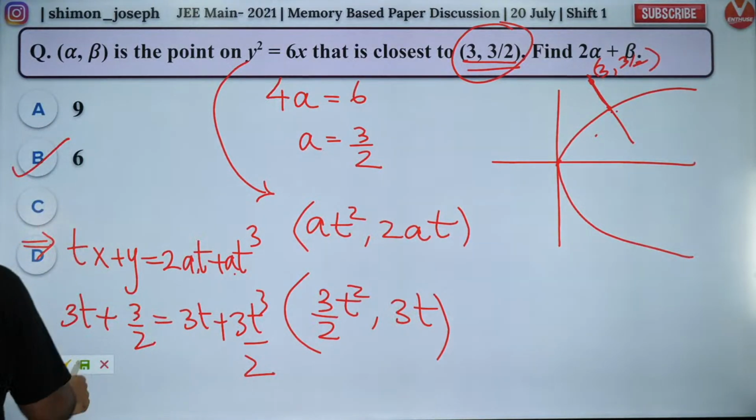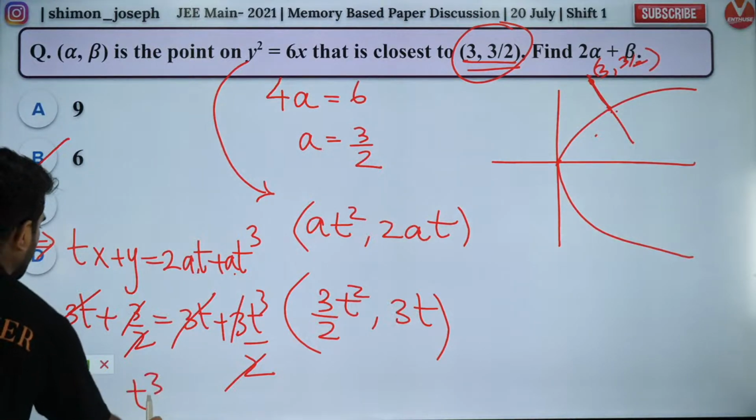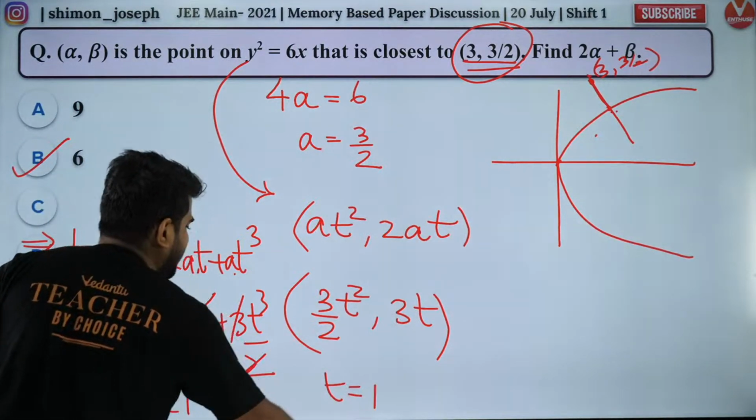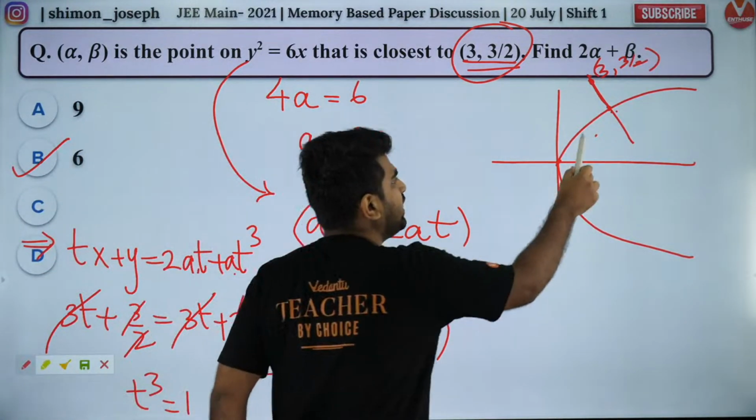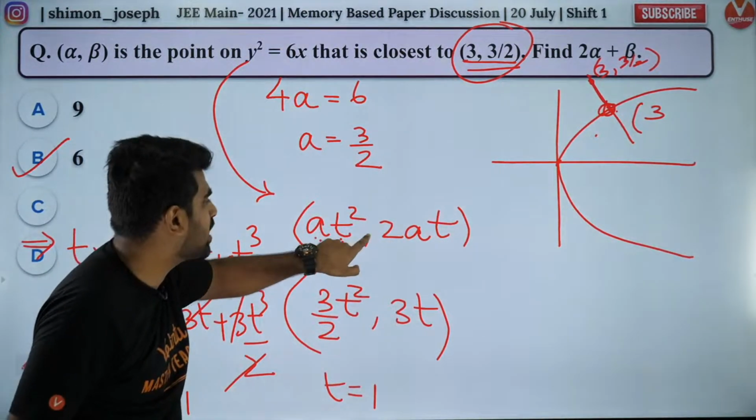So you will have what? 3t cancels. 3 by 2 cancels. So you will get t cube is equal to 1. So what is the parameter t? That parameter t is equal to 1. If t is equal to 1, what is this point? This point is nothing but (at², 2at).